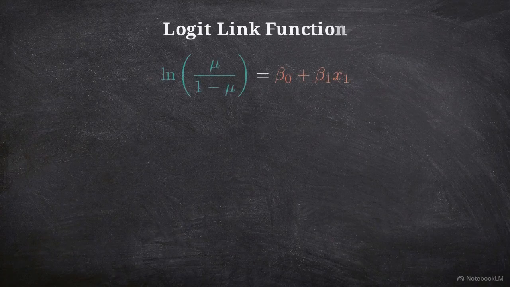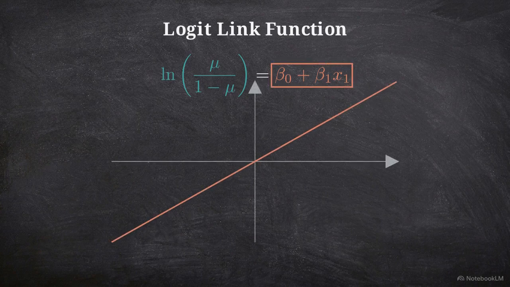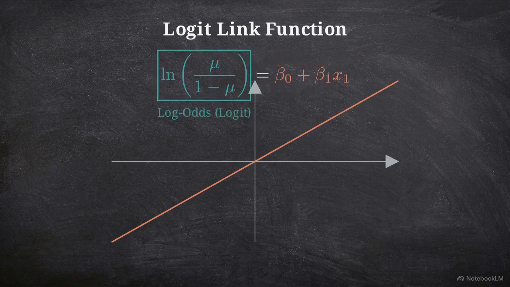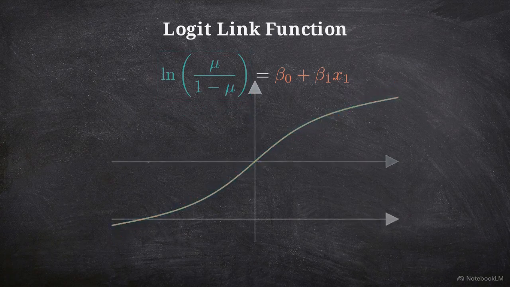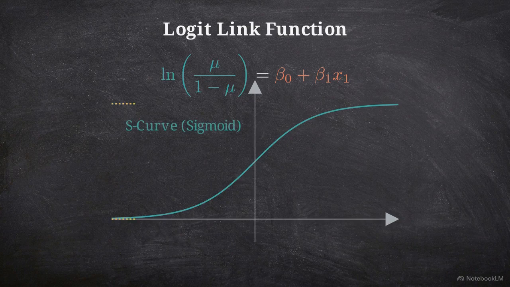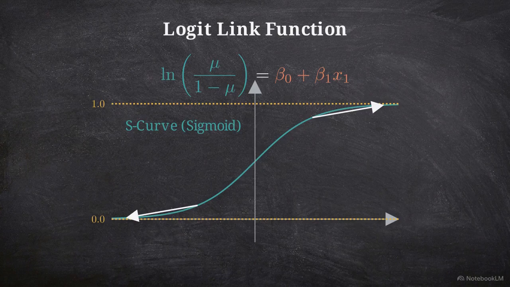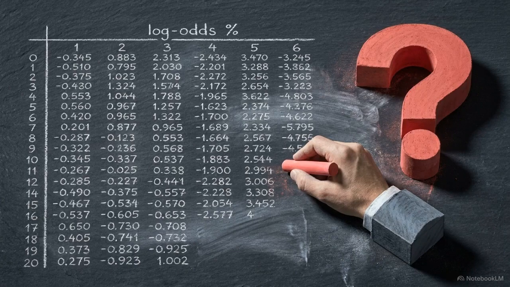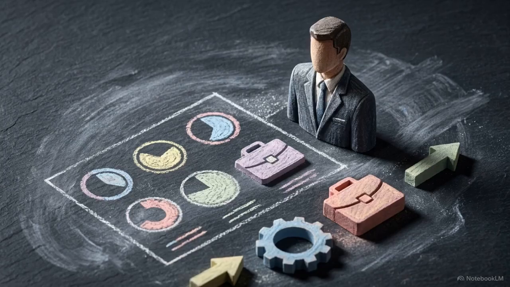The mathematical bridge of the model is the Logistic function. The right side is the standard linear predictor. It is the sum of the model's coefficients and variables. The left side is the log odds, also referred to as the logit. This function maps the linear predictor onto an S-curve. It forces the output to stay within the 0 to 1 range, regardless of how high or low the input variables go. While the link function solves the geometric problem, its raw output, log odds, is unintuitive for stakeholders. Interpreting the model requires converting these values into a readable format.